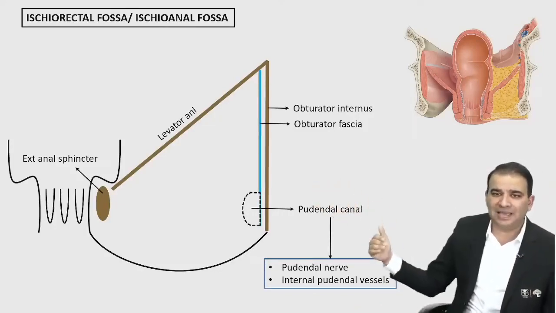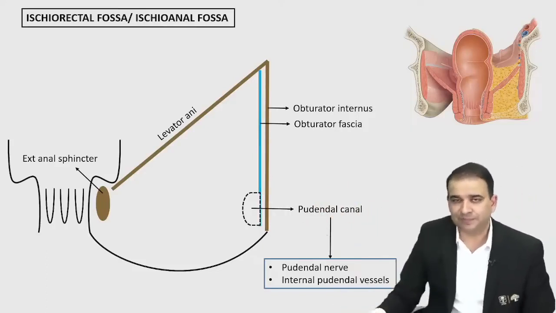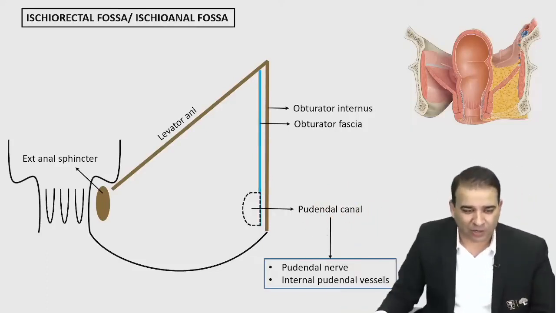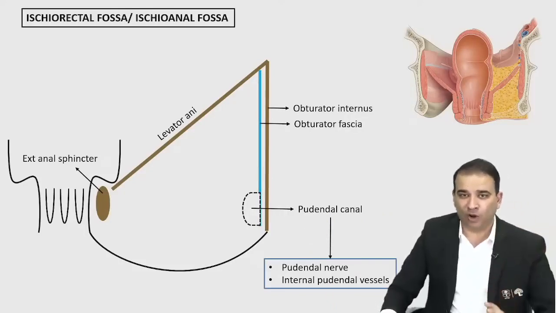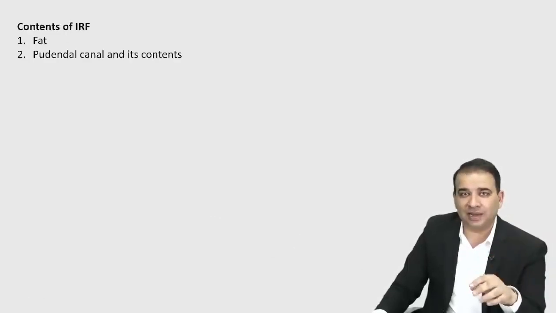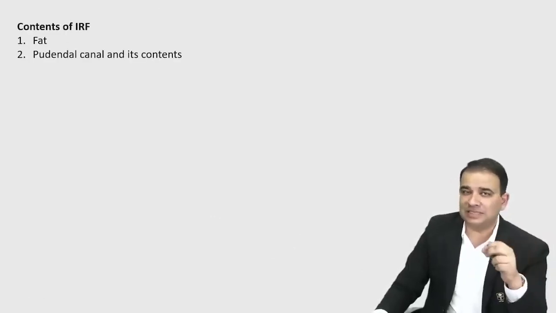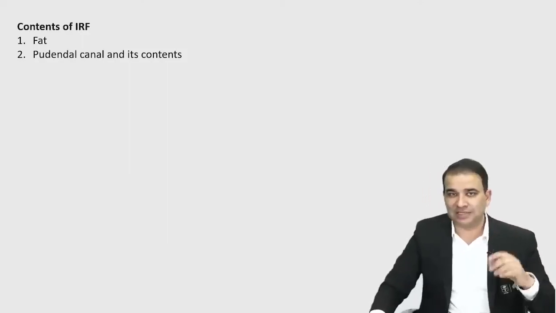So P and I, pudendal nerve and internal pudendal vessels, are the ones which are running through this pudendal canal or Alcock's canal here. Now, if you look at the contents of ischiorectal fossa overall, what are the contents? Has to be the fat. Now the contents of ischiorectal fossa is definitely the fat. Okay. Pudendal canal and its content, what is there in the pudendal canal, guys? Pudendal nerve is there, internal pudendal vessel is there, and the next content is the one on which the clinical question is asked. See what content is that, guys.